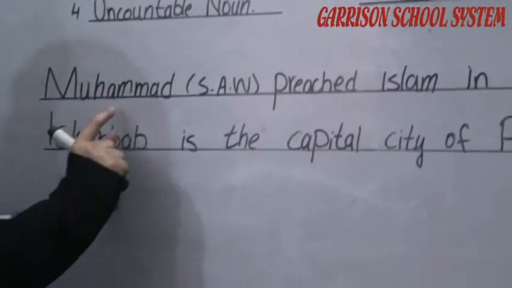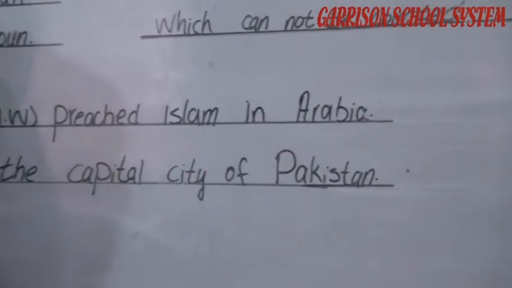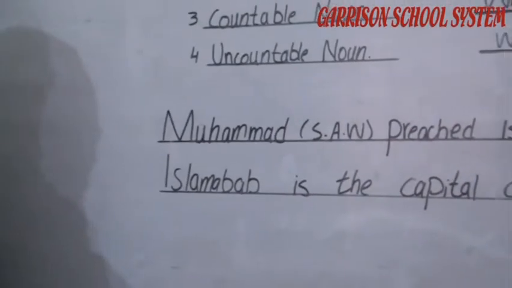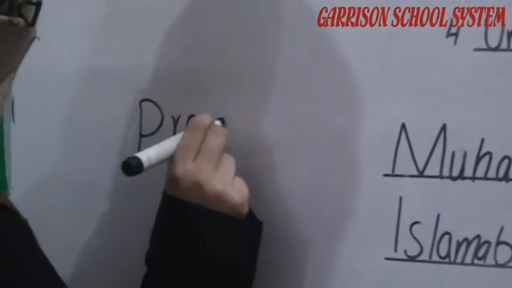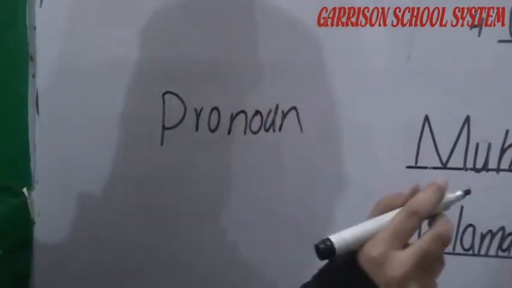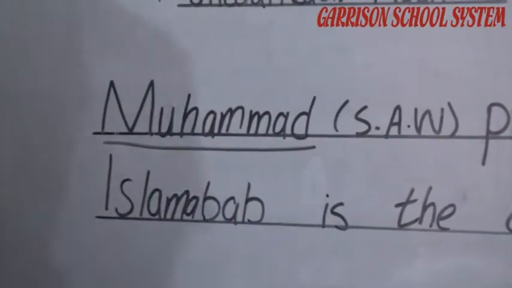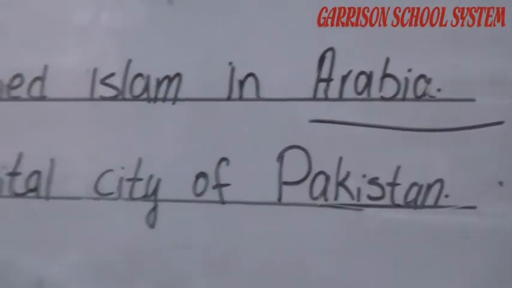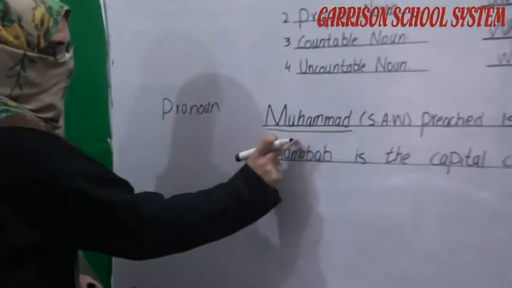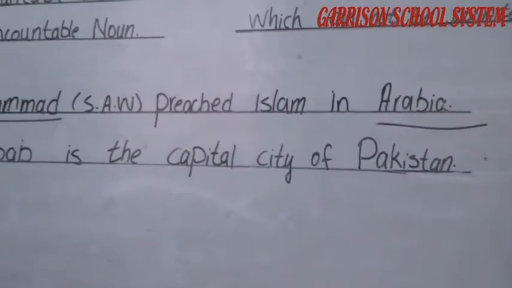Now I am writing here 2 examples, like Muhammad sallallahu alaihi wasallam preached Islam in Saudi Arabia. We have to underline the proper noun. किसको underline करना है हमने? Proper noun को. Muhammad sallallahu alaihi wasallam is a particular name and Saudi Arabia is a particular name, the name of a country. We can underline Muhammad sallallahu alaihi wasallam and in the end the country name Arabia. Next one,